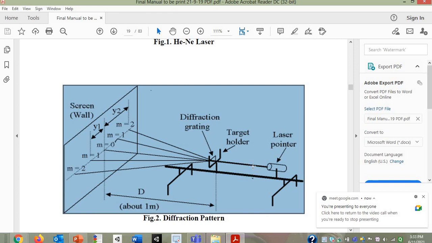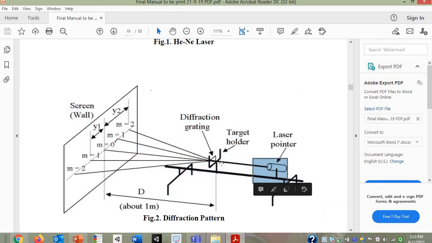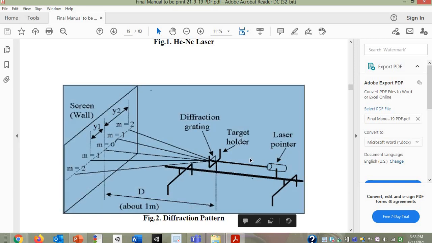Earlier, this laser source will emit light in a single direction, so if the diffraction grating is not there at this particular place, you will get a single point on the screen. Here you can consider any wall as a screen. If this diffraction grating is not in the path of light, then you will get 1 point from that laser beam on the screen.